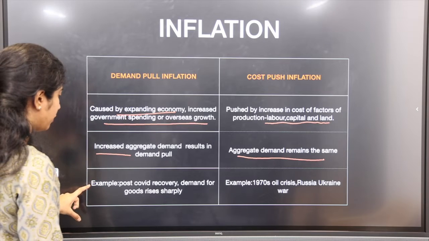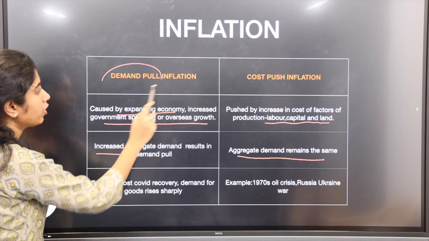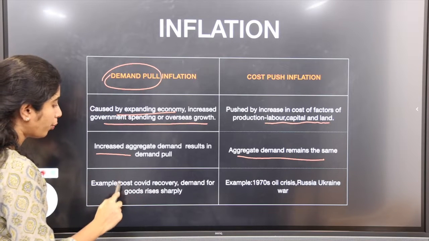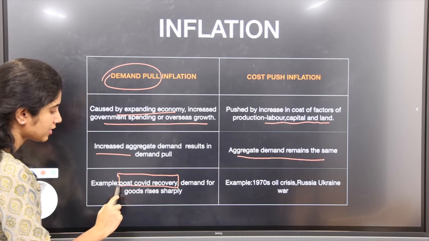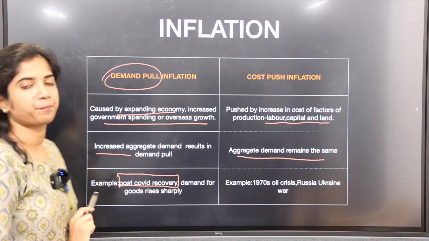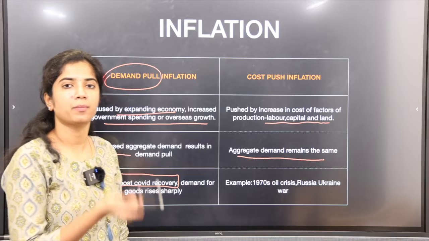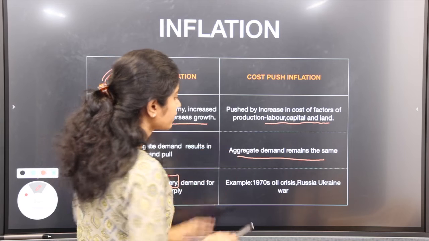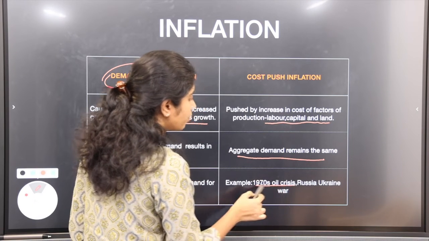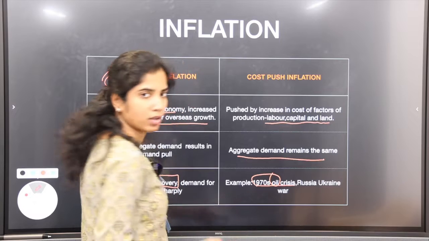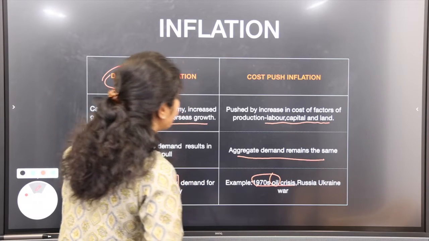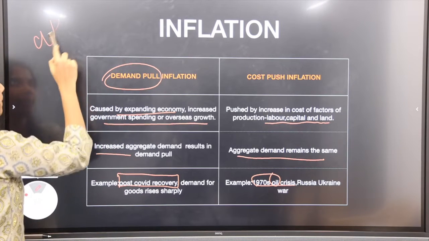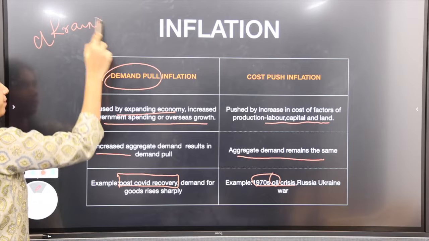So what are the best examples for this? For demand pull, we have already seen expanding economy, where demand for goods rises sharply. Post COVID recovery, this demand has risen. How can you tell it's post COVID recovery the demand has risen? We'll see in next slides. Cost push: the 1970s oil crisis, because here oil price increased. Russia-Ukraine war. So the Russia-Ukraine war is happening. Ukraine is a major exporter of wheat.